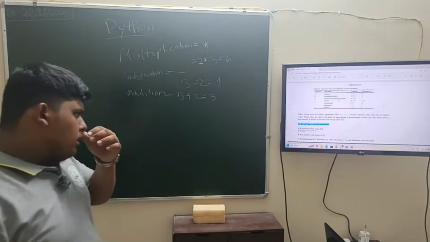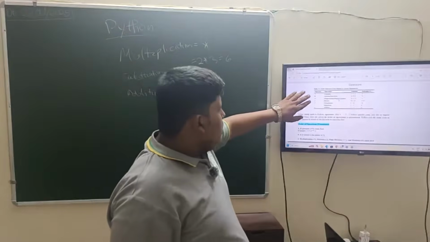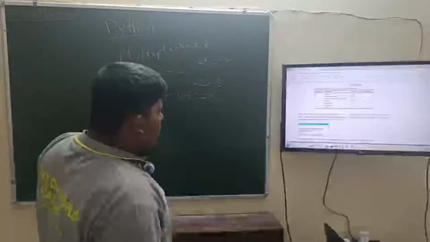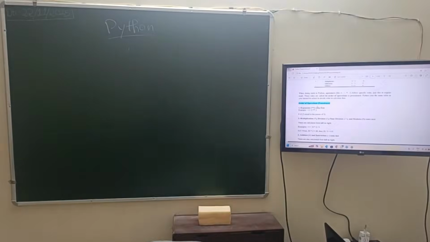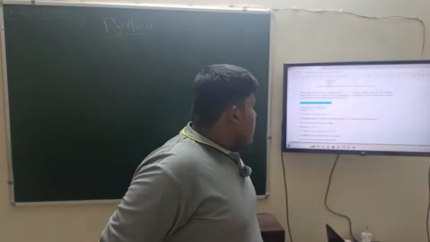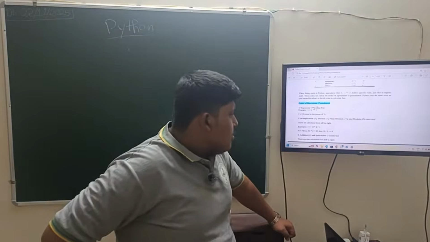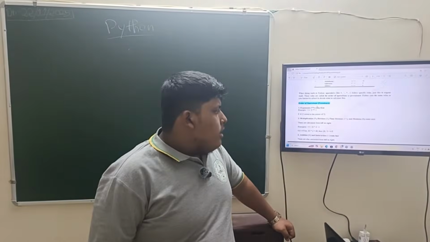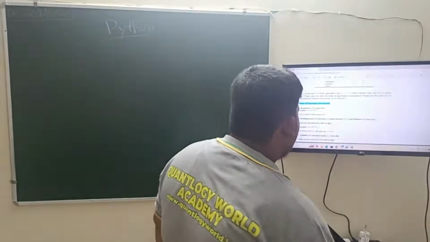So these are the types of arithmetic operators. Raised to the power by double asterisk, multiplication by asterisk, division by slash, floor division by double slash, and modulus or remainder by percentage symbol.